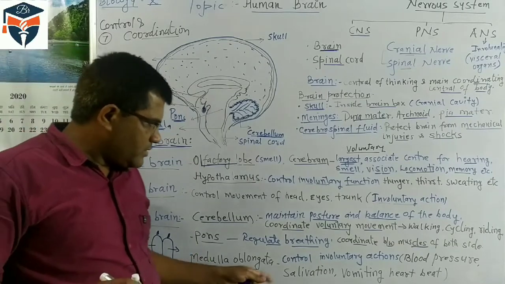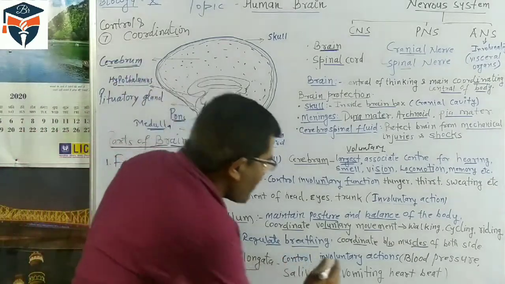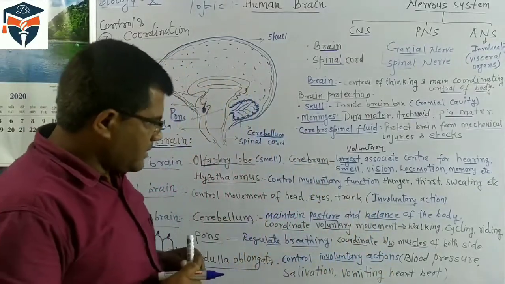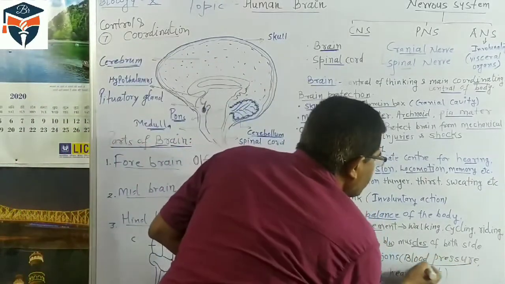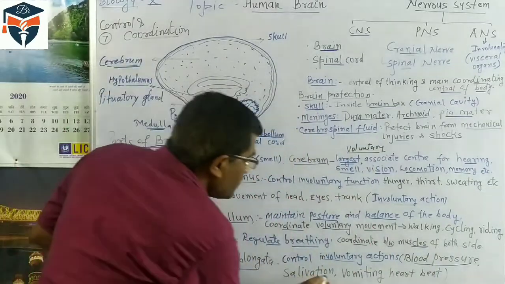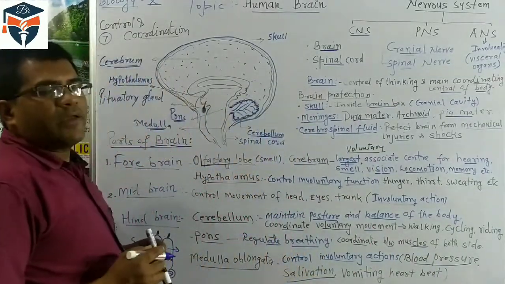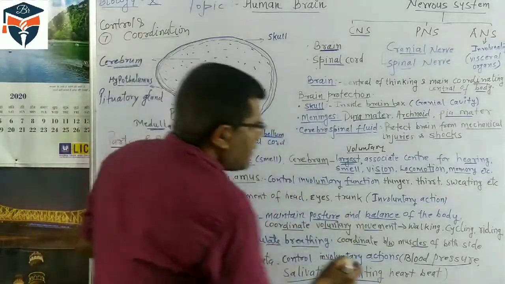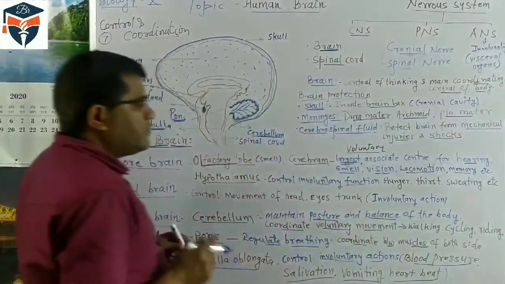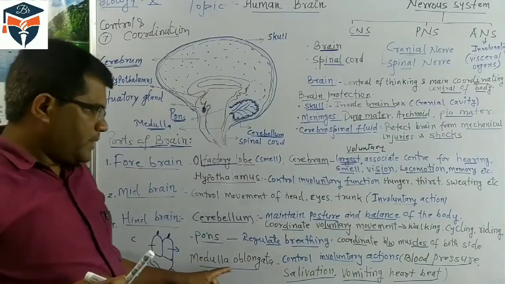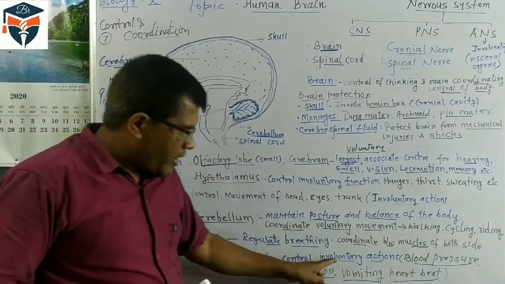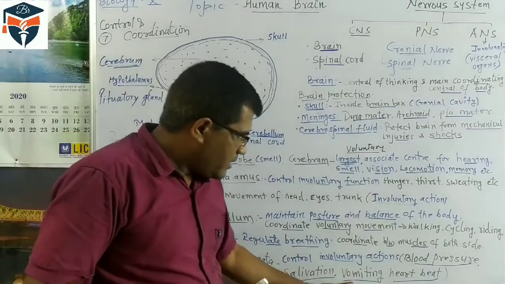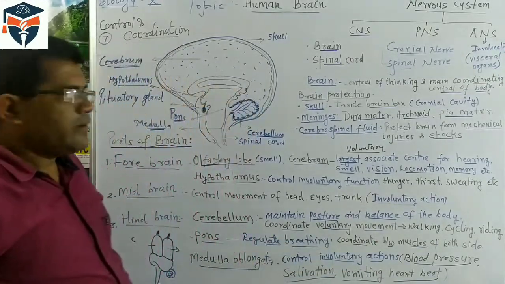What is its function? It controls involuntary action. It is related with involuntary actions: regulation of blood pressure, salivation, vomiting, heartbeat regulation. These are the functions of the medulla. So the medulla controls involuntary actions like blood pressure, saliva, vomiting, heartbeat, etc.